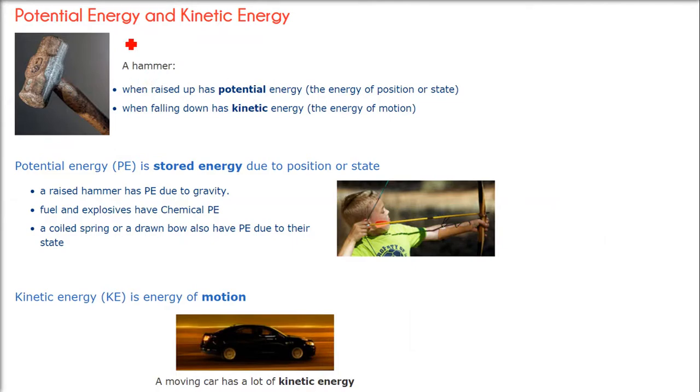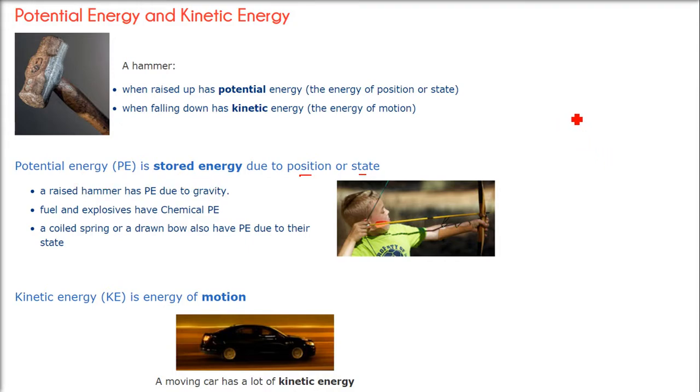The energy which is on the basis of or by virtue of position and state is called stored energy or potential energy.